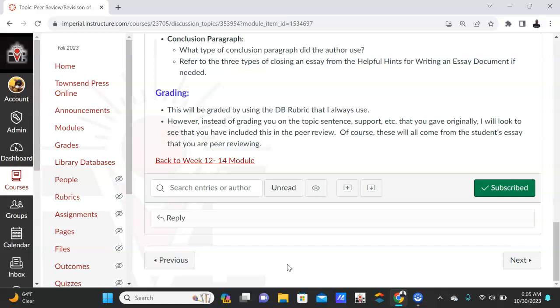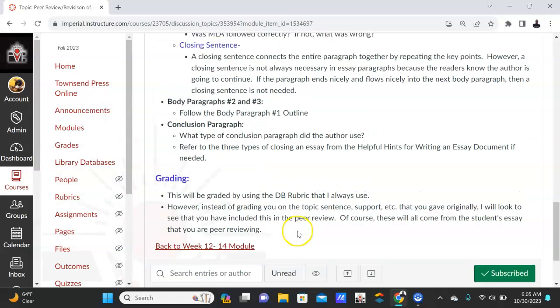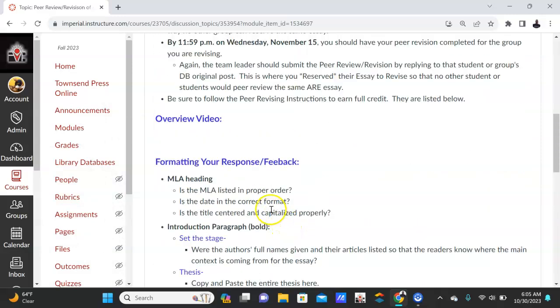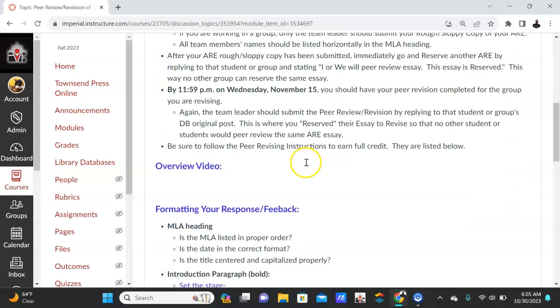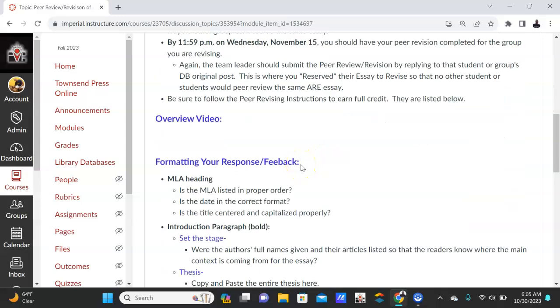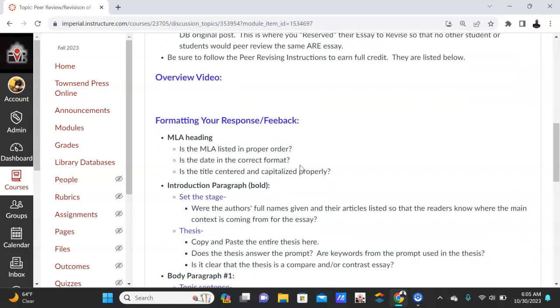Okay? And when you submit your essay, it has to be completely finished. MLA, everything, because when they revise, they're looking at everything. And so what I would do is copy and paste the other person's or other group's essay, put it in a Word document or in a Google Doc, and then you and your group can go through it. So how are you going to revise it? It's the same way we did Romero's isms essay.